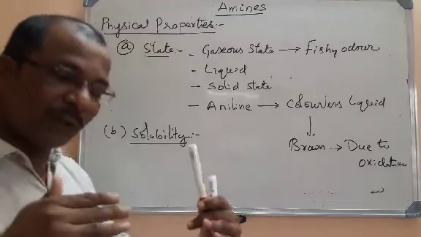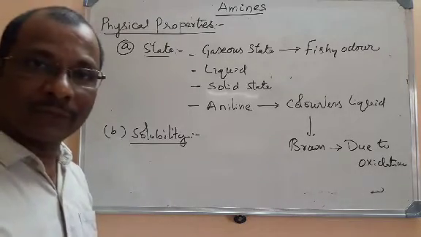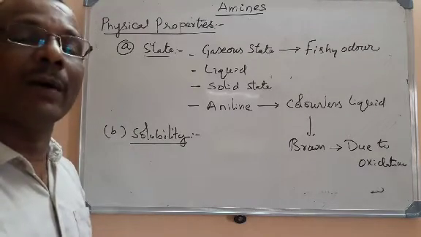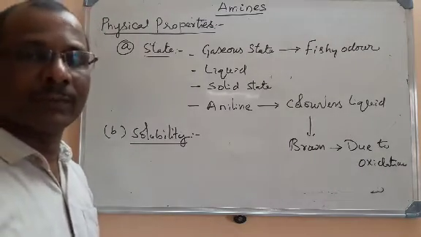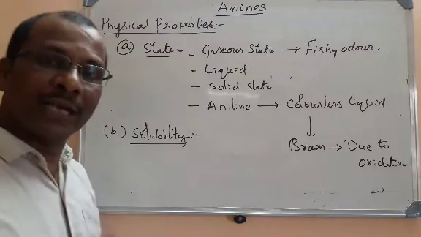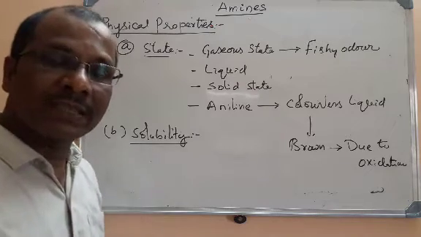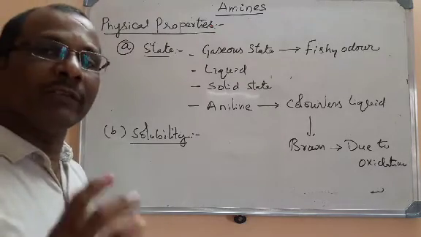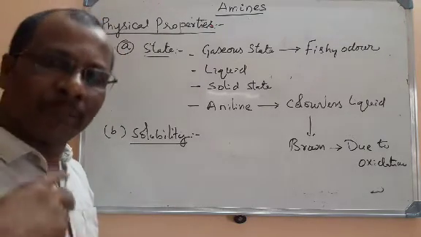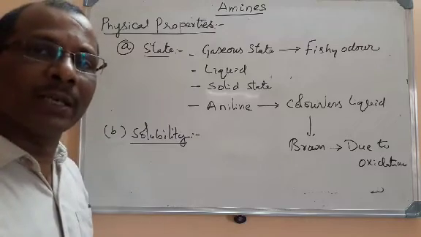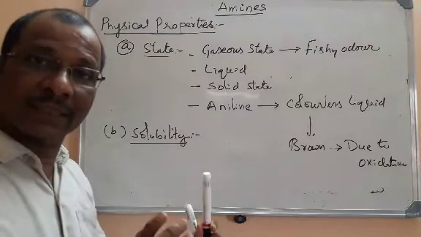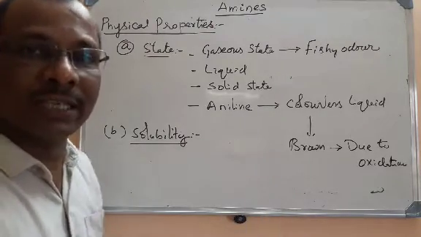So that they will form an association in the form of intermolecular hydrogen bonds. Here also you can see the amines can form intermolecular hydrogen bonding with water. Please remember one thing: any compound that has the ability to form intermolecular hydrogen bonding with water will be soluble in water. So anywhere, if you get any compound with polarity, in the sense that it has the ability to form intermolecular hydrogen bonding with water, that will be soluble in water.